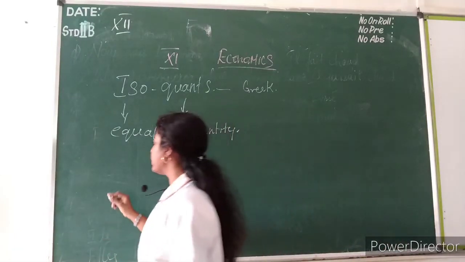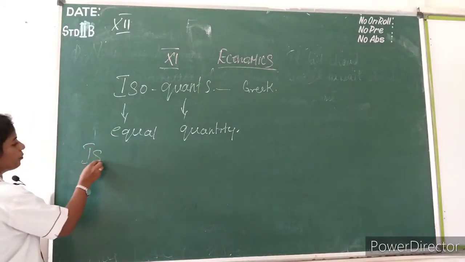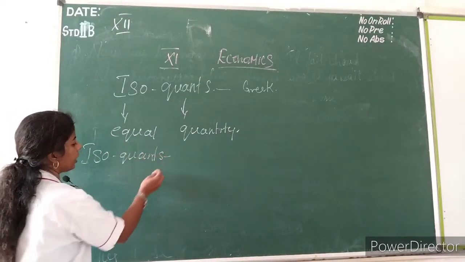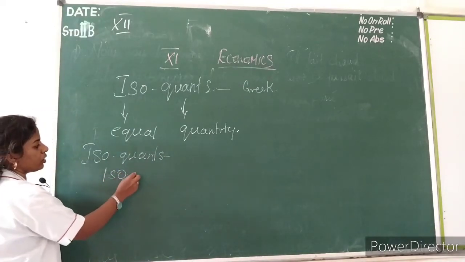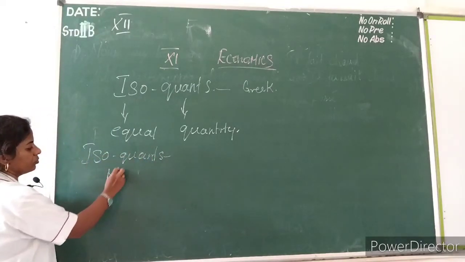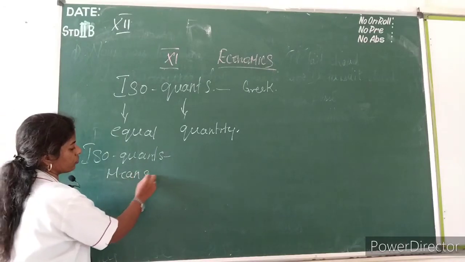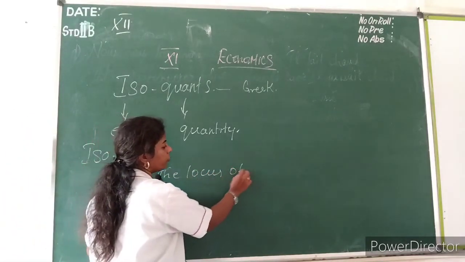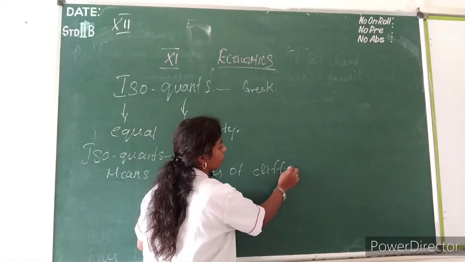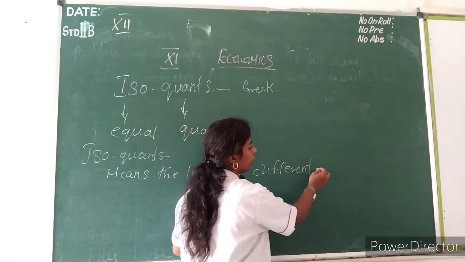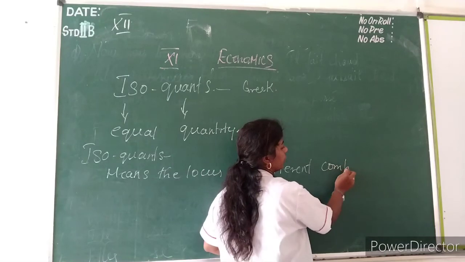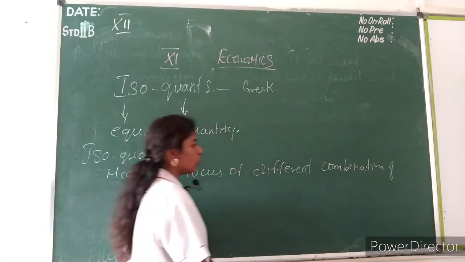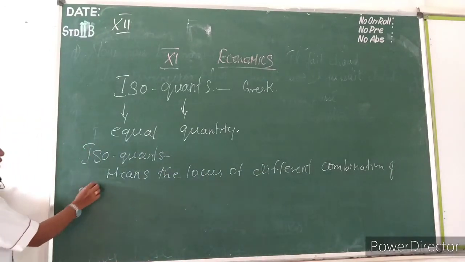So see here, write it. What do you mean by isoquants? Isoquants means the locus of different combinations of two inputs.